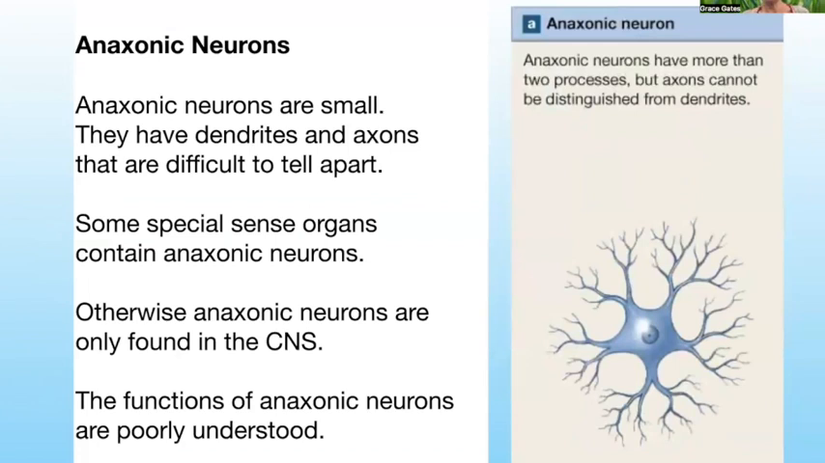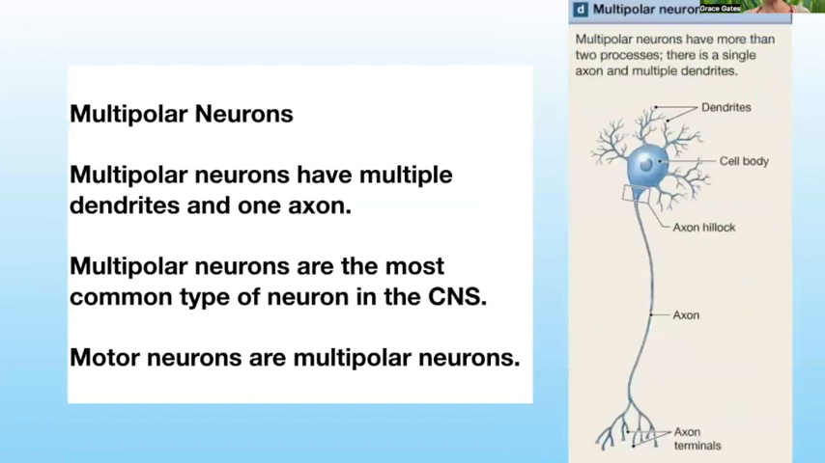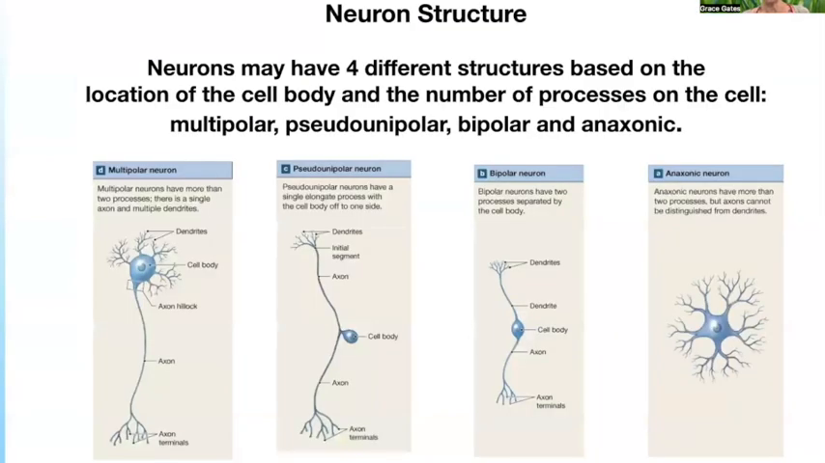Anaxonic neurons are small. They have dendrites and axons that are difficult to tell apart. Some special sense organs contain anaxonic neurons. Otherwise, anaxonic neurons are only found in the central nervous system, and actually the function of anaxonic neurons is poorly understood. The 2 main types of neuron structures to learn are the multipolar neurons and the pseudo-unipolar neurons. Just to remind you, the multipolar neurons are motor neurons. I mean, not exclusively. Motor neurons are multipolar neurons, and sensory neurons are usually pseudo-unipolar neurons. So remember that for later, it will come up again.